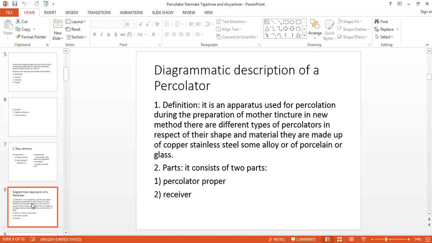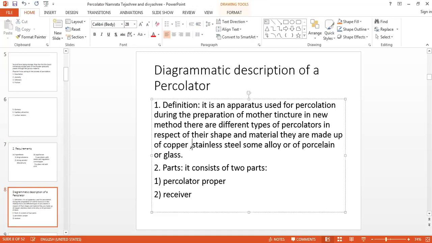The material may be copper, stainless steel, porcelain, or glass. And we have a stainless steel percolator in our lab. There are two parts of percolator, percolator proper and receiver.